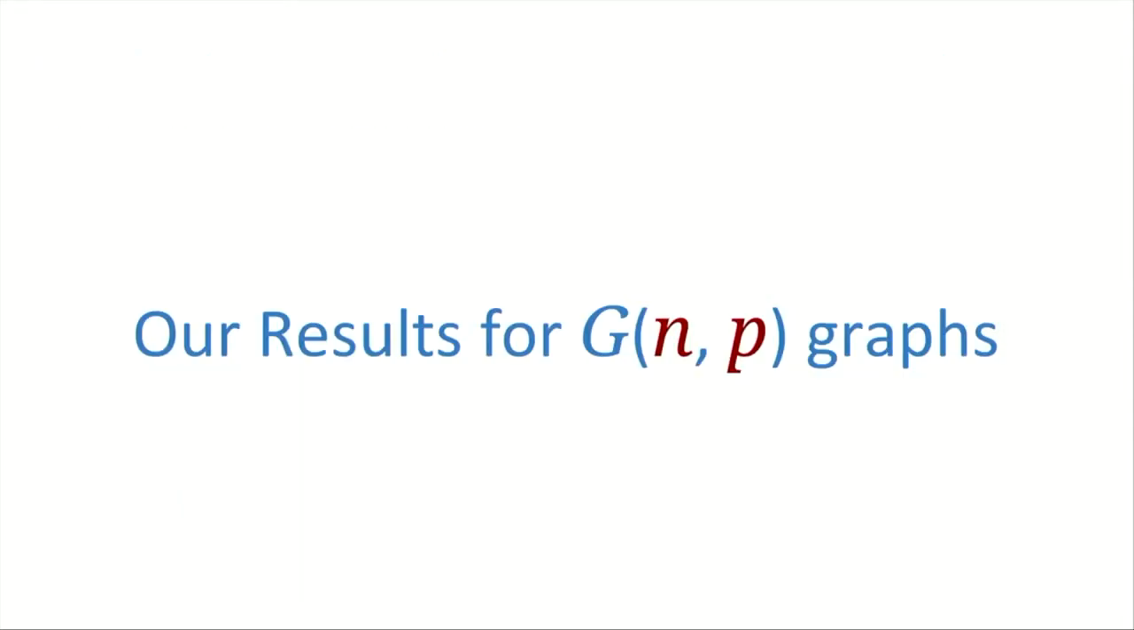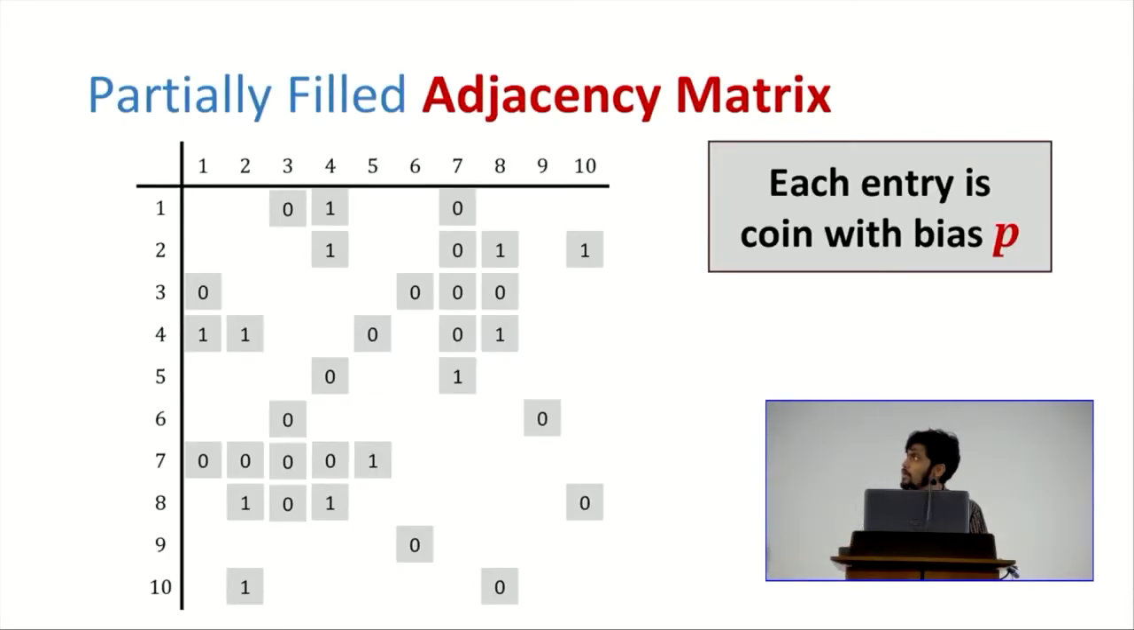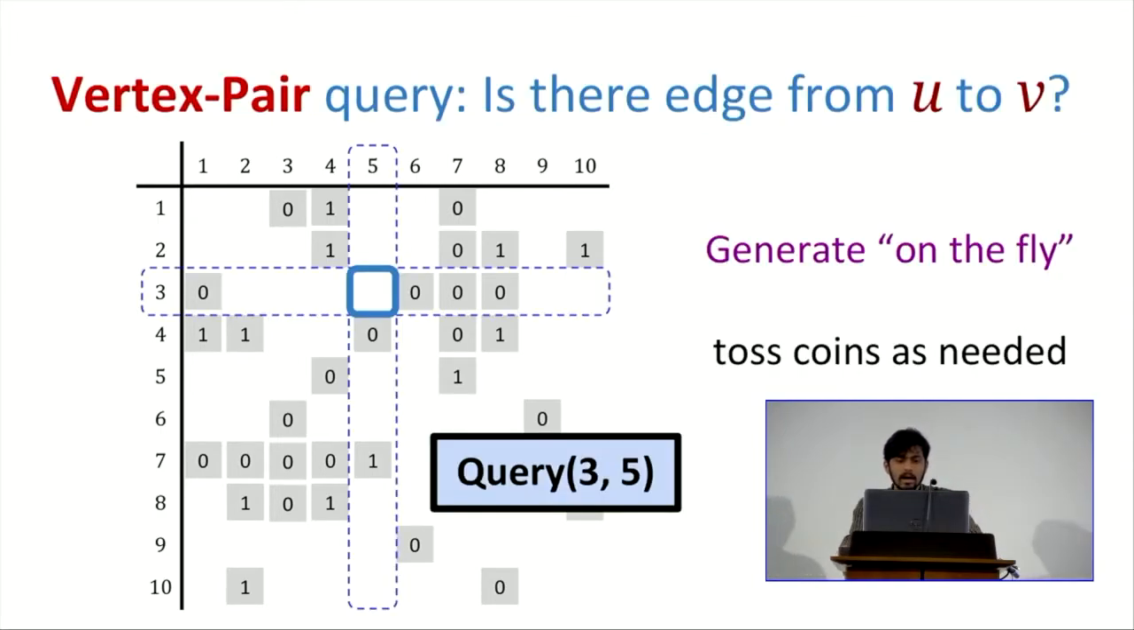So now I'm going to start talking about GNP graphs. Just to remind you, this is a graph on n vertices where each edge exists with probability p. You can think of it as an adjacency matrix filled with Bernoulli random variables, 0-1 random variables with bias p. The simplest query in this model would be this vertex pair query, where you're given two vertices, 3 and 5 in this case. Is there an edge between them?